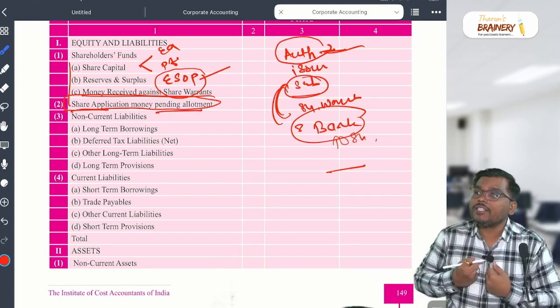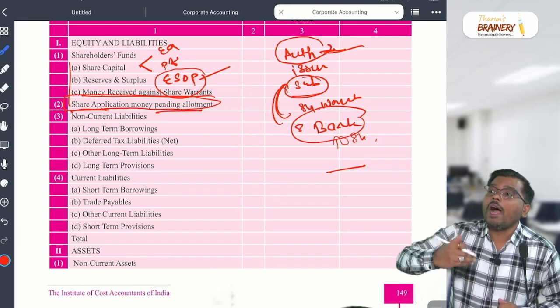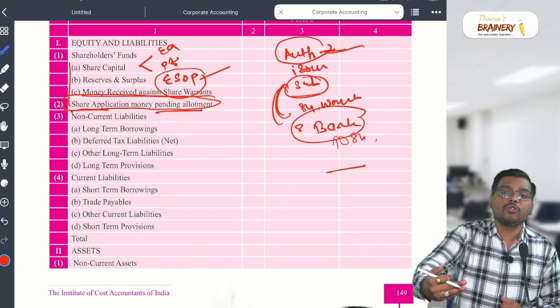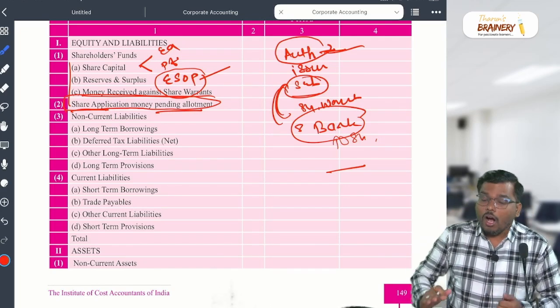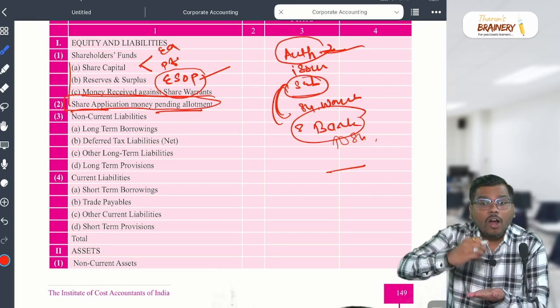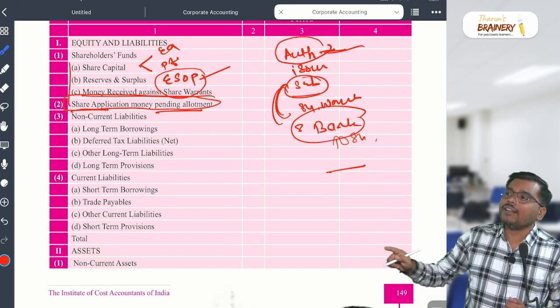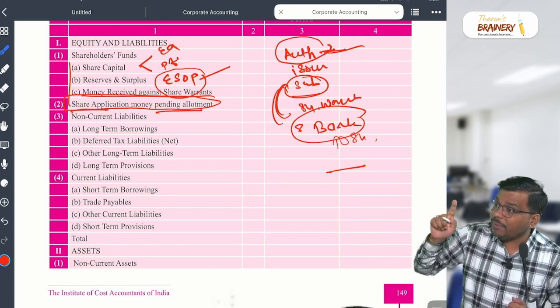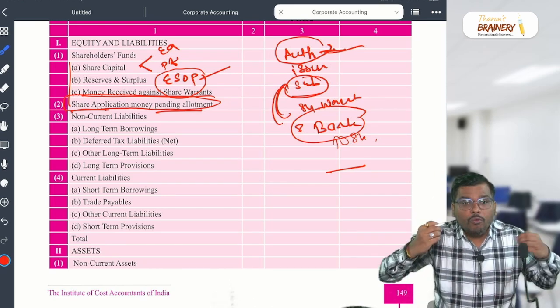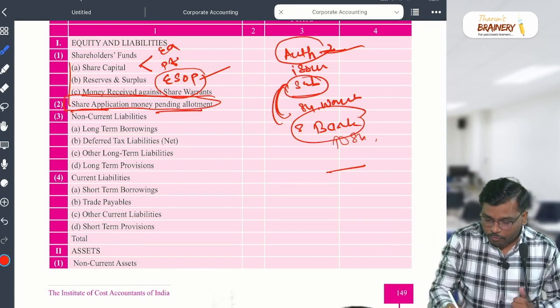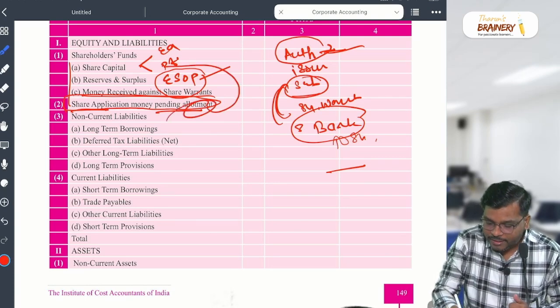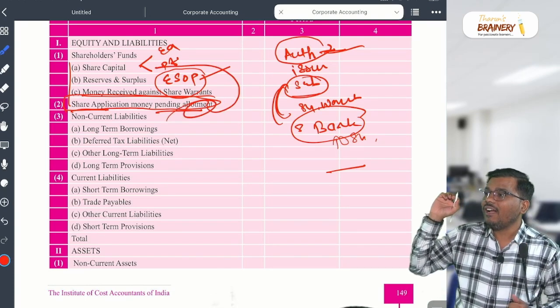You received the application money, but till now you haven't allotted the shares to the applicants. Until the company allots the shares, the amount stays in the separate account called share application money pending allotment. Once the company allots the shares, we remove this amount from here and put it in the share capital. Are you getting my point?